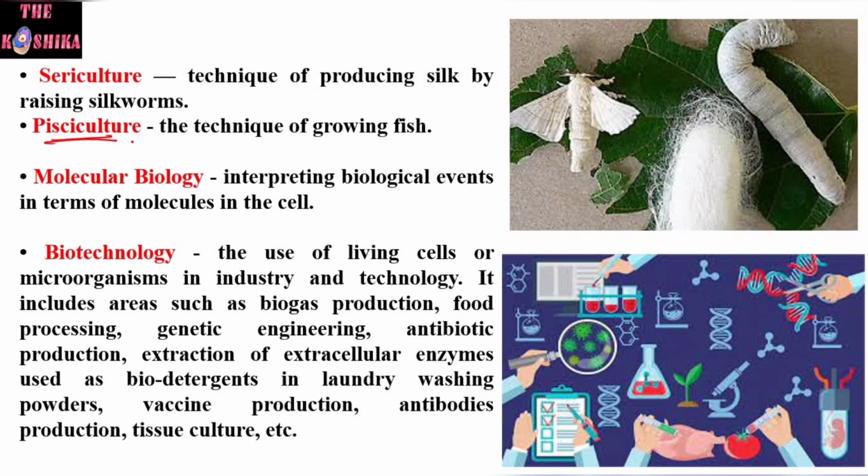Pisciculture. Pisciculture is simply growing fish. Not only fish but prawns too. Fish, prawns called shrimps and some other aquatic animals, which are collectively raised for the economic benefit of human beings, are simply termed as pisciculture.